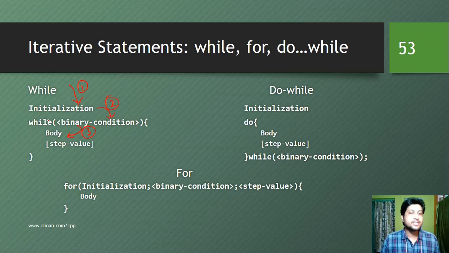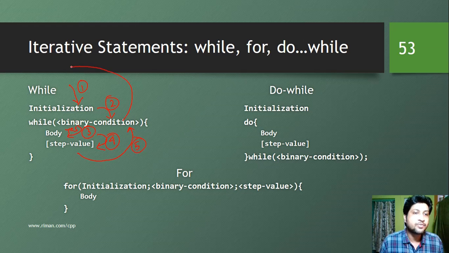And after executing whatever statements are inside the body, it will move towards the step variable change, or step value change. That means it will update whatever value was initialized in the initialization step. Now this is the fourth step, and from this fourth step it will move back to the binary condition. So this is the fifth step. When the binary condition is true, that means yes, these three steps will be executed.